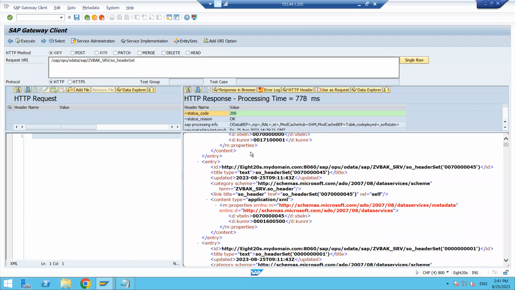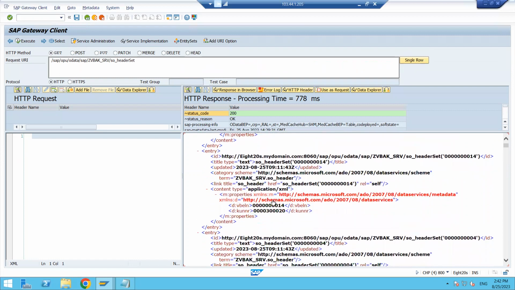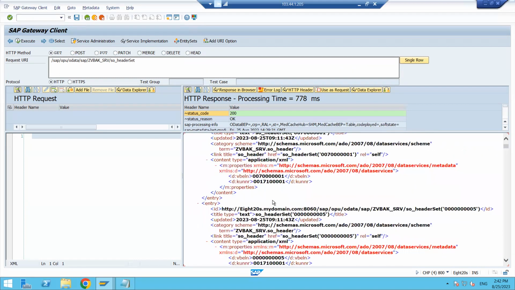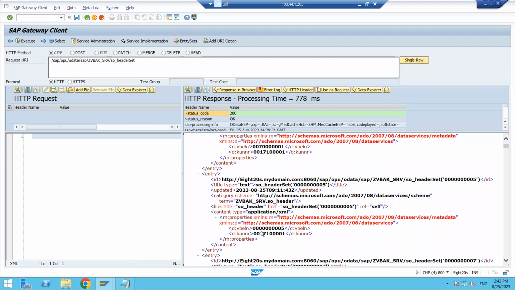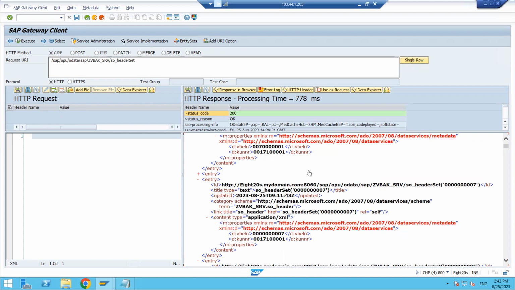So before that, it is displaying the SO header. Some descriptions are coming like this, but the data is coming here. Okay, data is coming, so it is readable by browsers. And if you want to understand it a bit easily, I want to convert it into JSON format. This is the XML format, right?